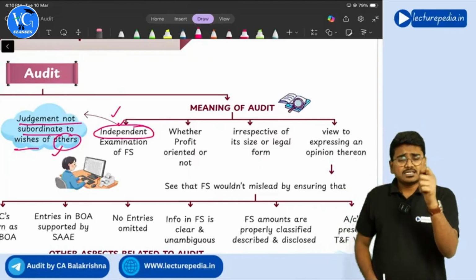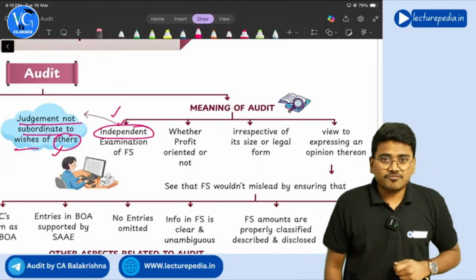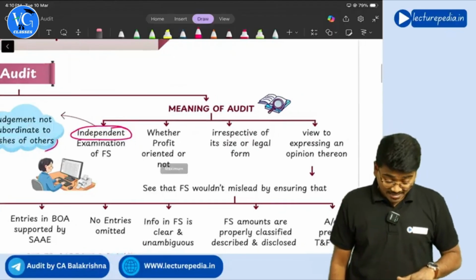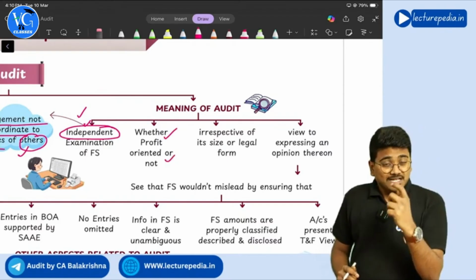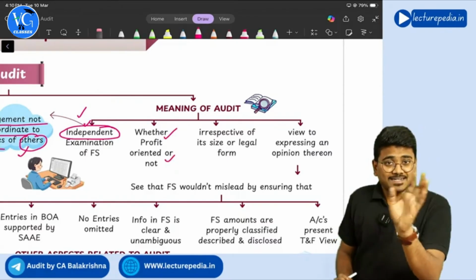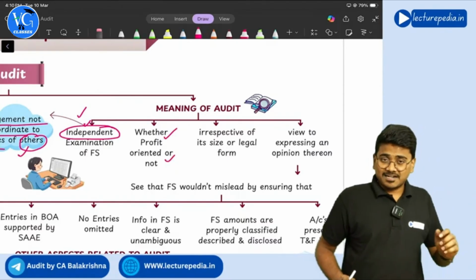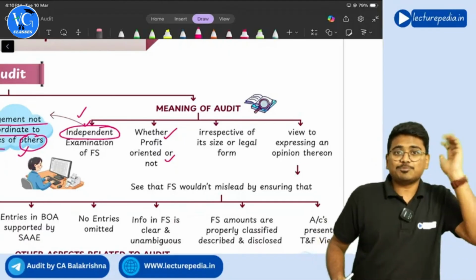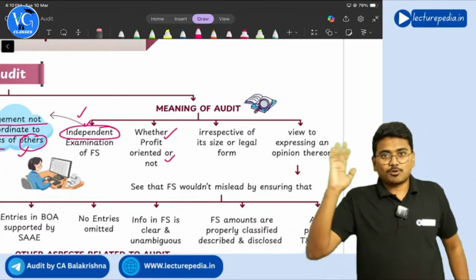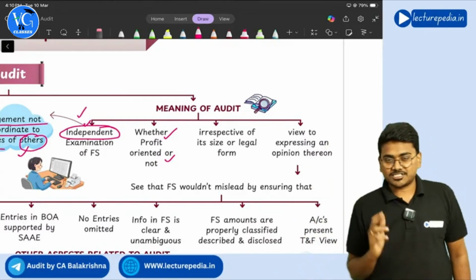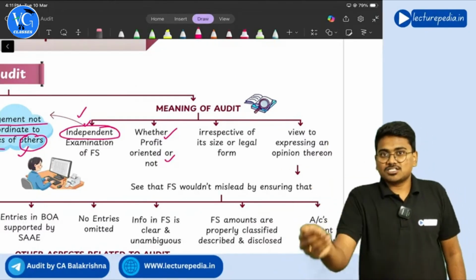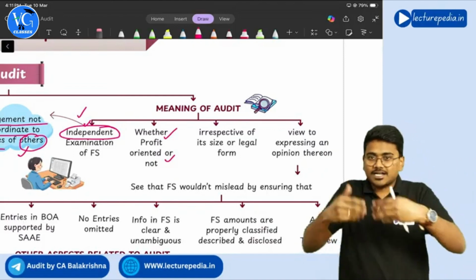So audit is an independent examination of financial statements, whether profit oriented or not. The meaning of the term audit does not change irrespective of whether the entity is profit oriented or non-profit oriented. Even if it is a charitable organization, the meaning of audit remains the same.